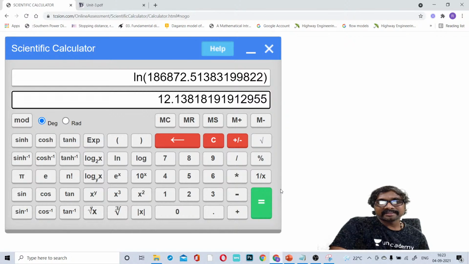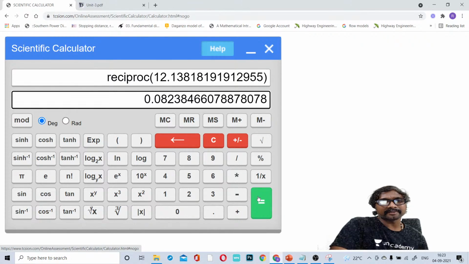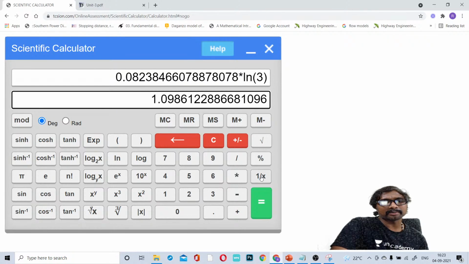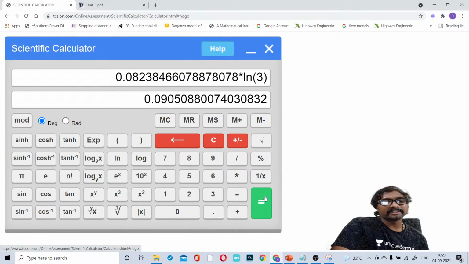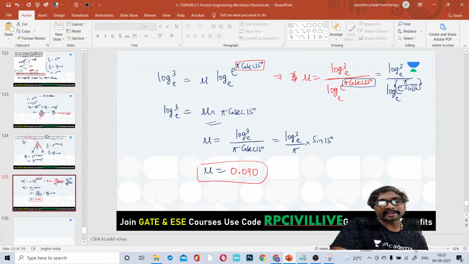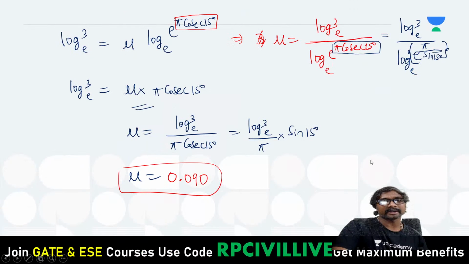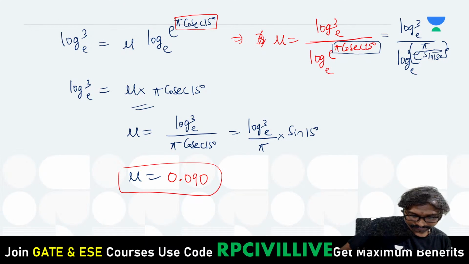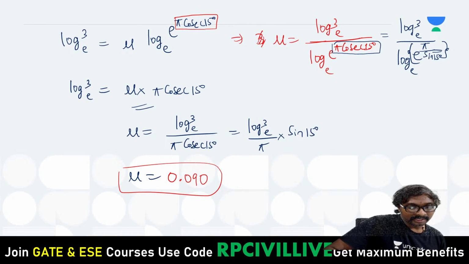Then 1 divided by that answer we have to select, the reciprocal of that. Multiplication into 3 ln, which means natural logarithm of 3, right? Equals symbol, 0.09. Are you also getting the same answer, 0.09? Yes, you will be getting the same answer 0.09 only. Is that clear, everyone? All of you got the same answers?